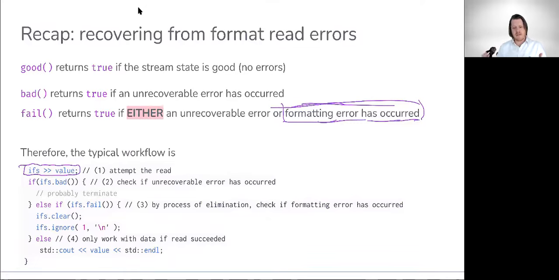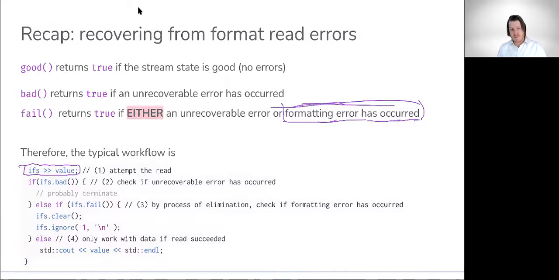In the case of a fail, we can go ahead and reset the state of the stream with clear, and then we can go ahead and ignore potentially the character or sequence of characters, or skip over characters until we observe something in the stream that delineates where one input ends and the next begins. But we do have that ability to jump forward and then begin attempting this process over.